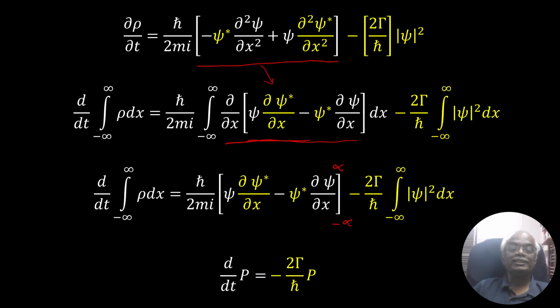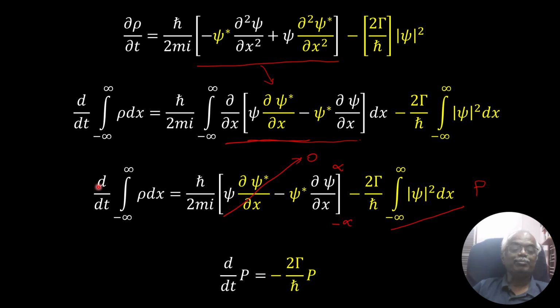You know very well that psi and psi star vanish at infinity. So this entire square bracket will become 0. So only this term exists, minus 2 gamma over h cross, and the integral of modulus psi squared dx is nothing but your total probability.